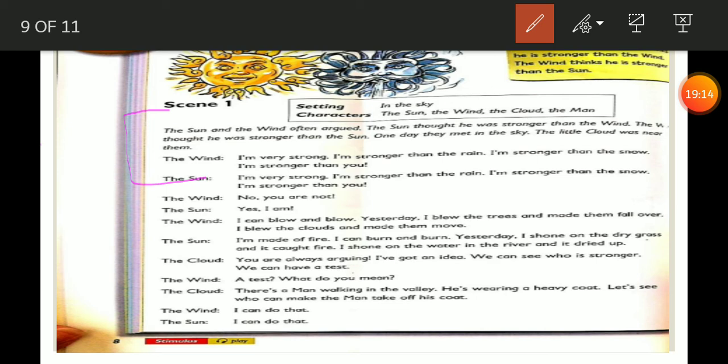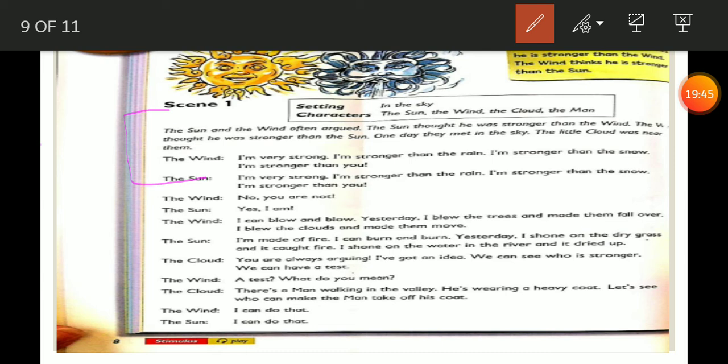Here, what is the meaning of blow? Do you know what the meaning of blow is? Yes, move something by air. Okay, yesterday I blew. Blew here is the past of blow. Okay, so repeat after me, please. Blow, blew. Again, blow, blew. Let's read it again. I can blow and blow. Yesterday I blew the trees and made them flower. I blew the clouds and made them move.